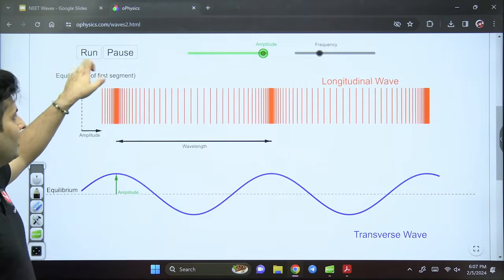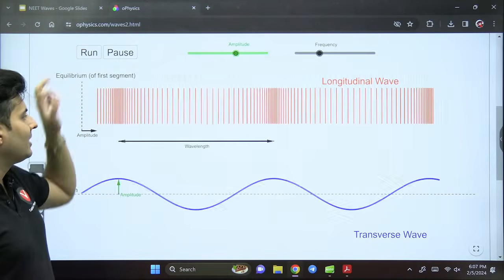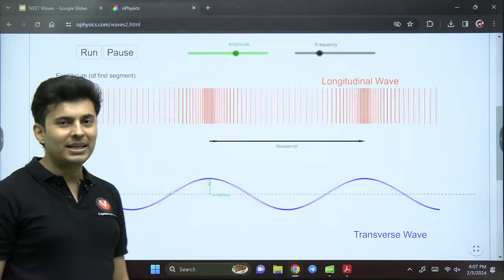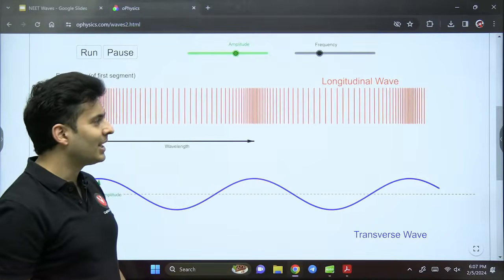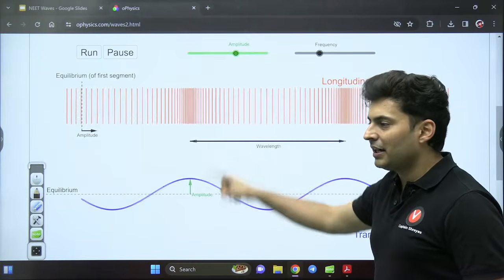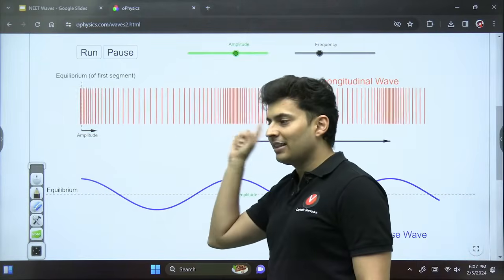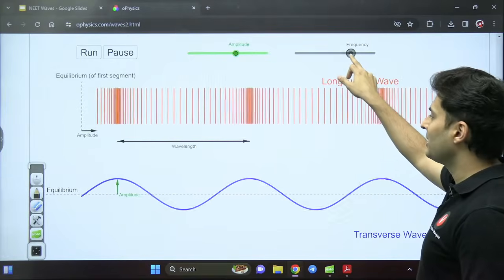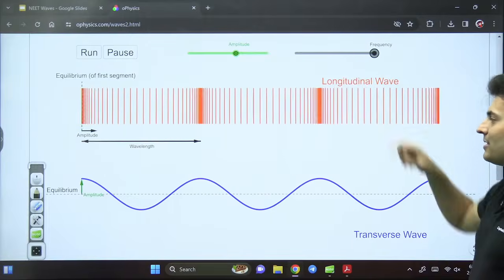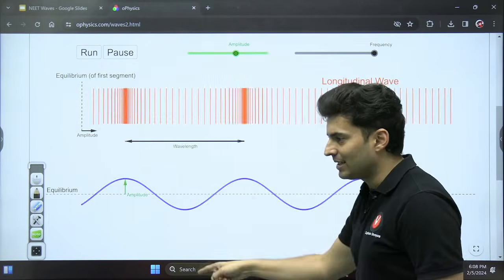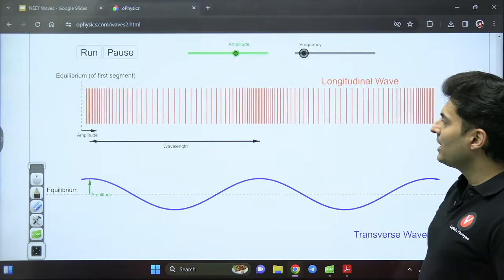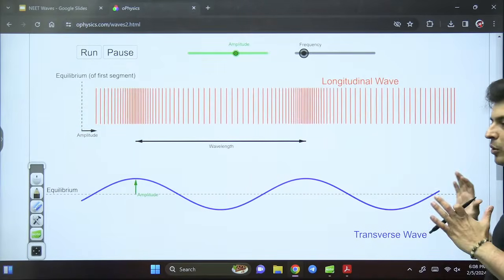Right? So let's run these waves and see how it goes. See how beautifully the waves are going, be it longitudinal or transverse. See how the wavelength is going like that. What will happen if I change the frequency? When I change the frequency, I'm making it go up and down fast or left and right very fast. Let's change the frequency. Look at it. It's going up and down faster. If I reduce the frequency, it is now going a little bit slowly.